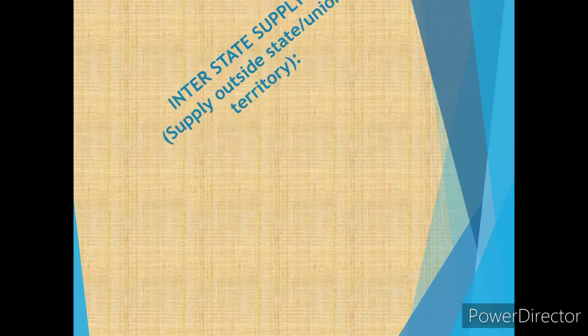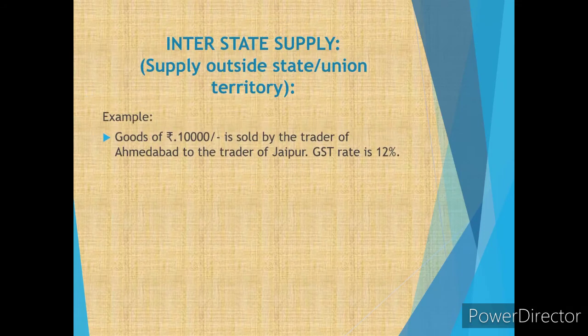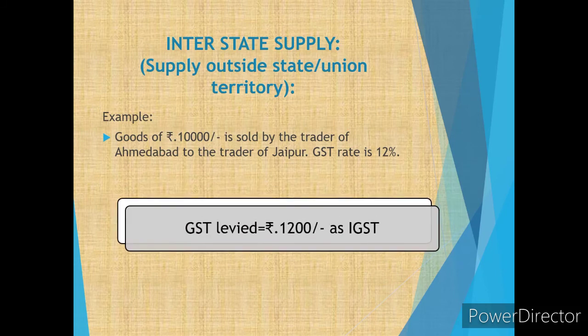Next comes the interstate supply, where the supply is done outside the state or the union territory. Let's see with an example where 10,000 rupees of goods is sold by a trader of Ahmedabad to a trader of Jaipur. Jaipur is in Rajasthan. The GST rate here is 12%. So 10,000 into 12% means 1200.